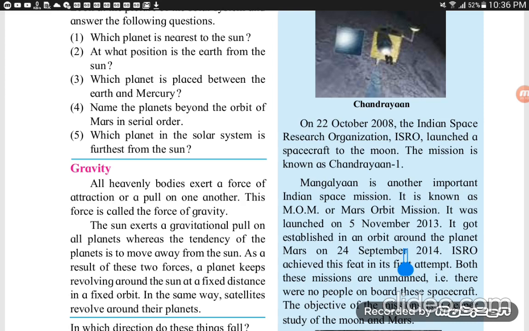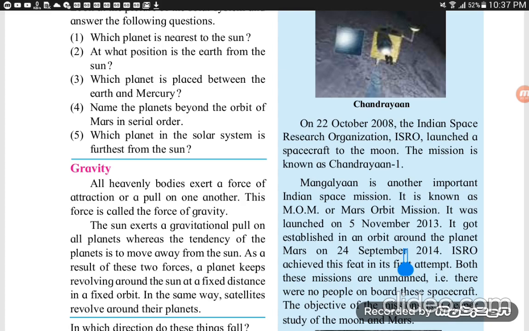These are the artificial satellites which we have already sent into space for our communication, to get many pictures and information about the satellites and the planets.